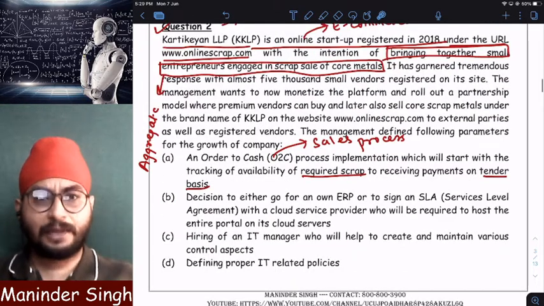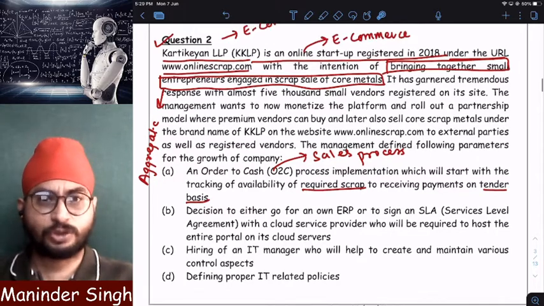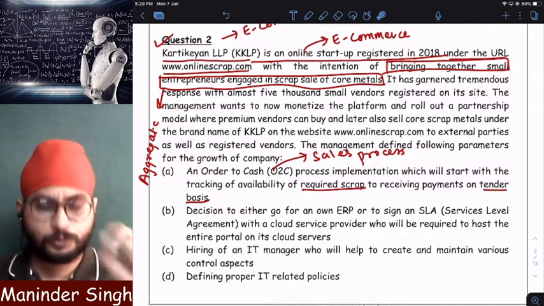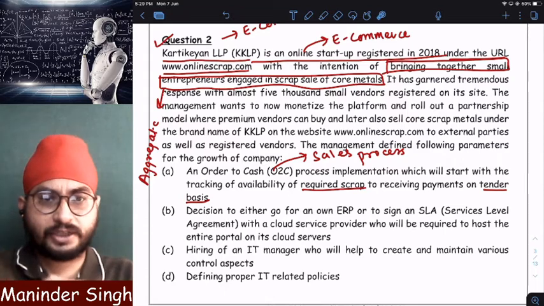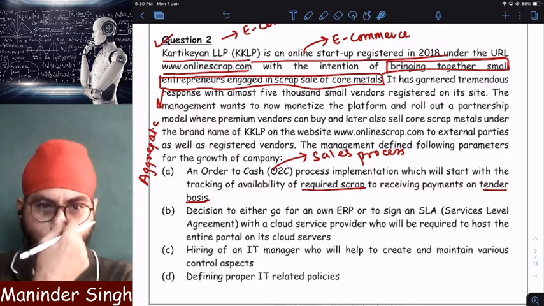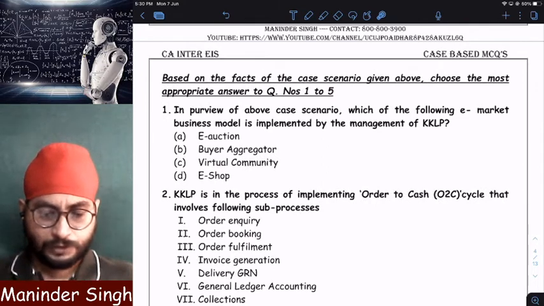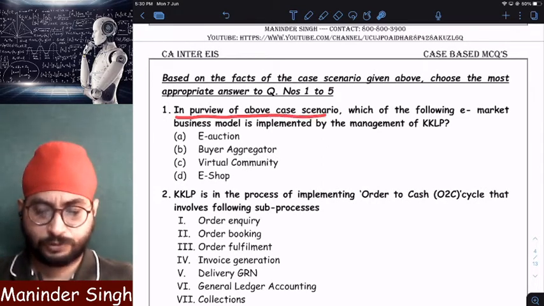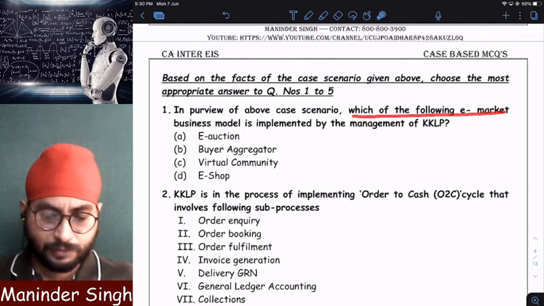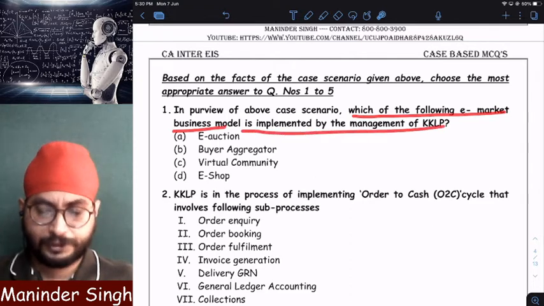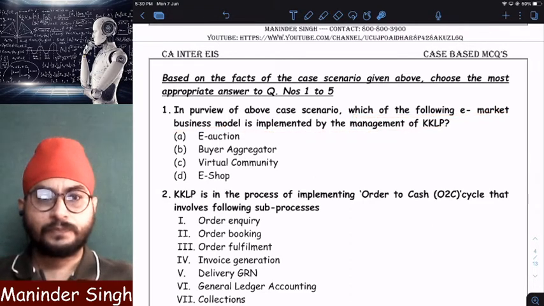Remember one thing, I am reading the question and explaining the question 2 or 3 times. This is how you have to read, because unless you read it carefully, it will be very difficult for you to answer the MCQs. Now let us see what the questions are. In purview of the above case scenario, which of the following e-market business models is implemented by management of KKLP?